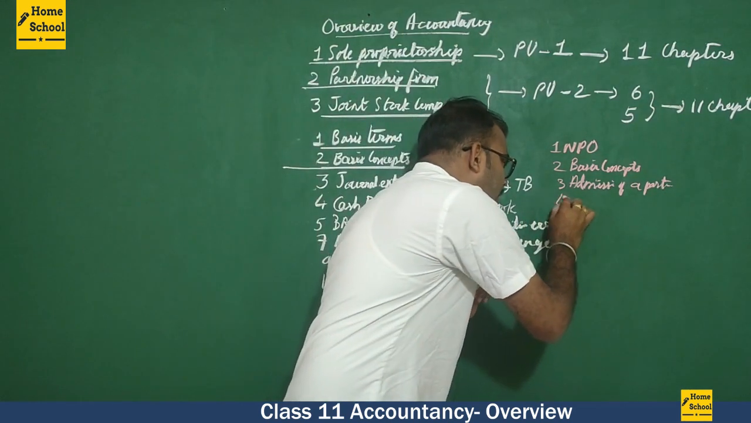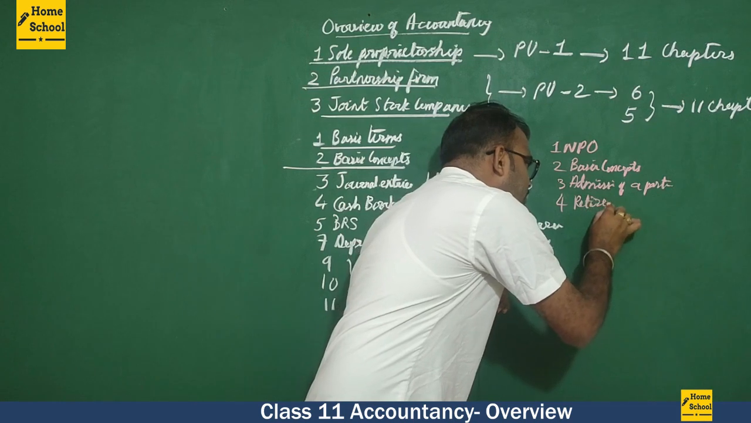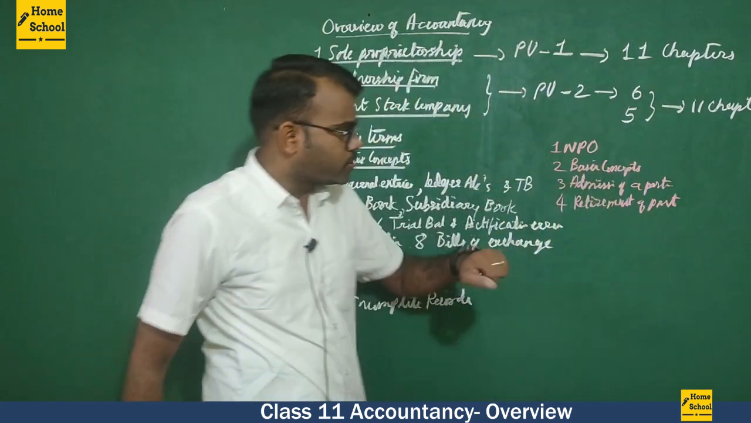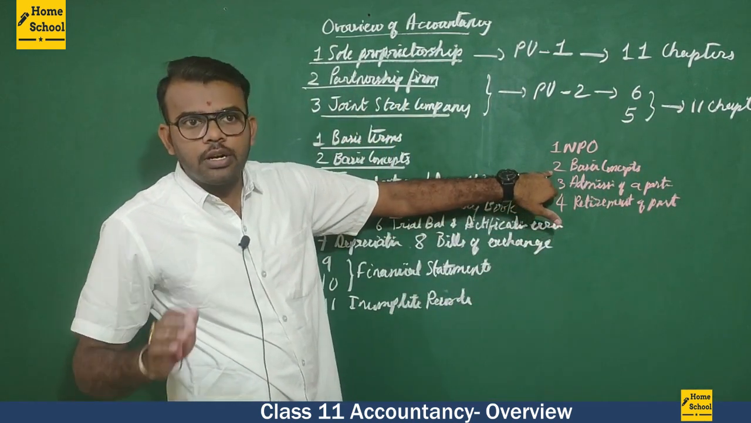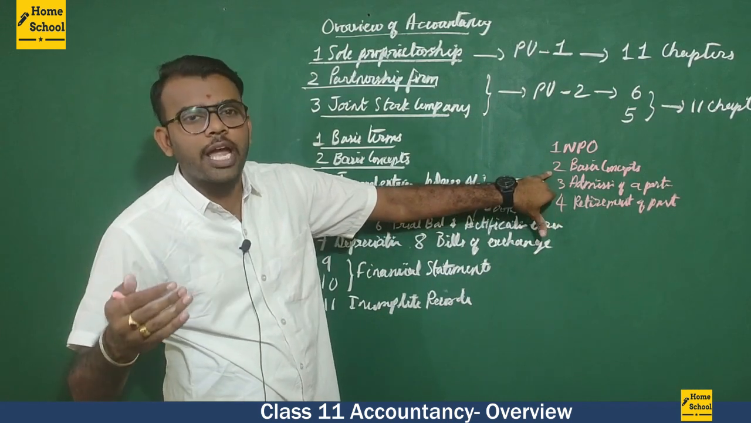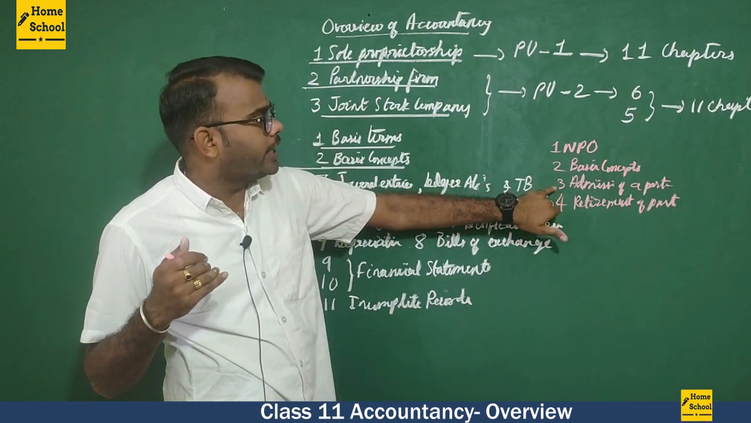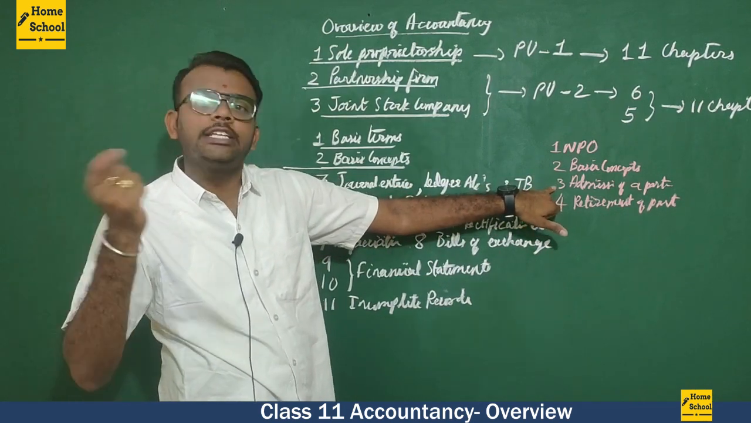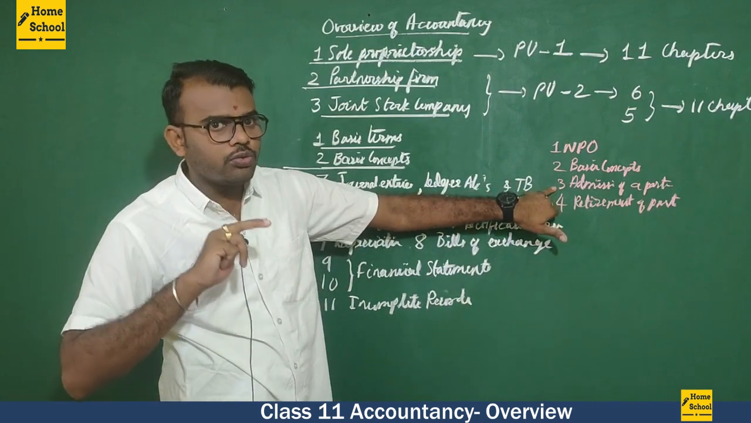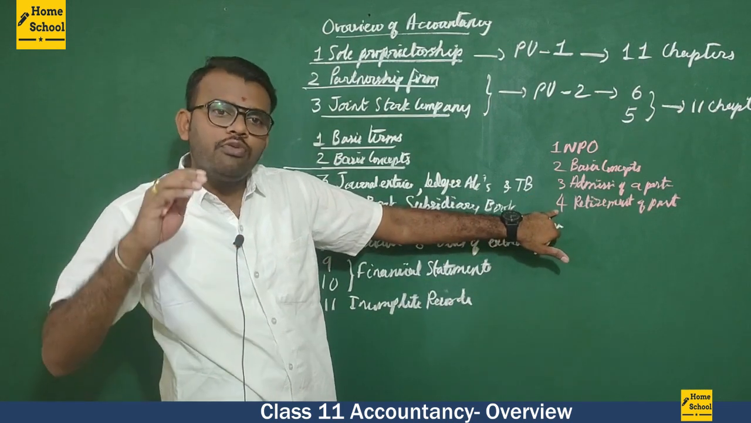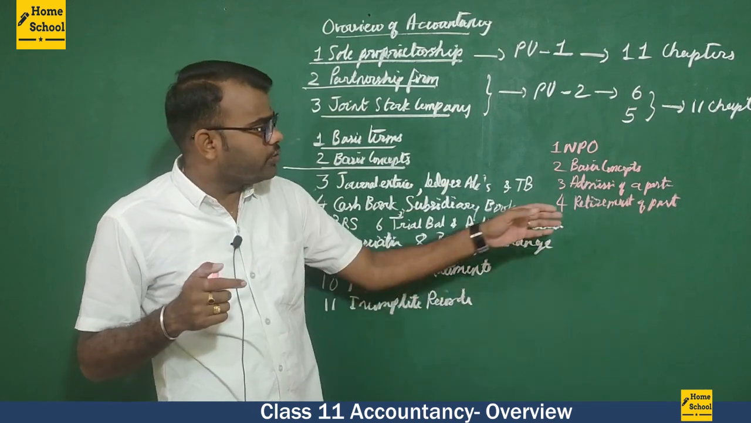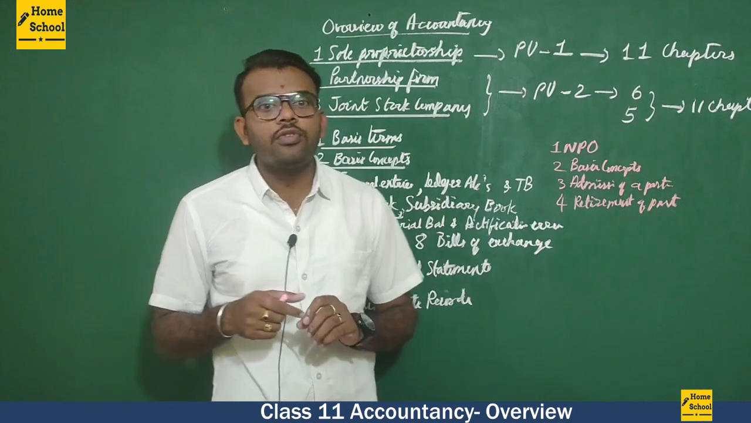Second one. Next we are going to study retirement of a partner. In the basic concept, we are going to understand how the partnership firm is going to run with interest on capital, interest on drawings, everything. And in the third chapter, if a new partner enters into the firm, then the complete firm's accounts will change. That we are going to prepare here. And in the fourth chapter, if one partner retires from the firm, then again the accounts are going to change. That we are going to study in the chapter called retirement of a partner.